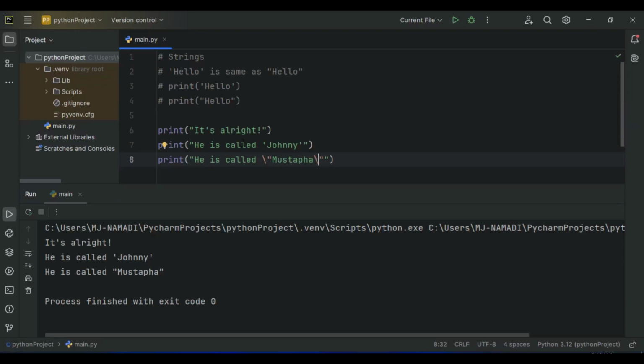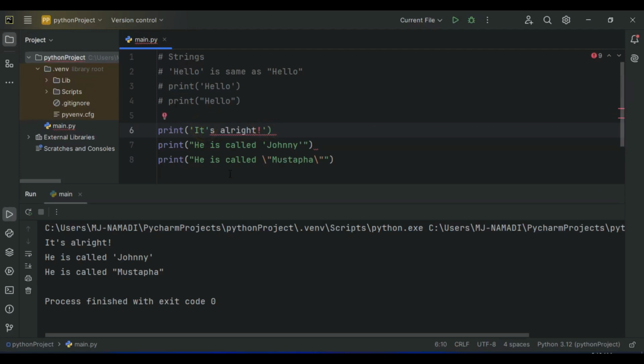Let's actually go ahead and do that for this single quotation right here. So let's go ahead and change this to single quote and change this to single quote as well. As you can see, we have an issue right here because we use this apostrophe. So we can simply go ahead and escape it like so.